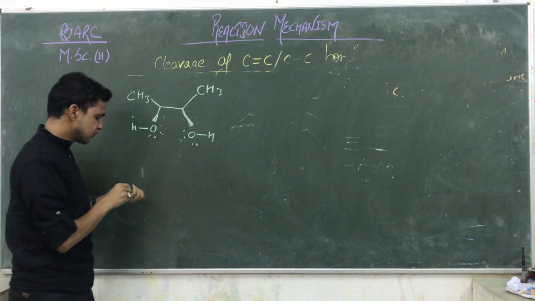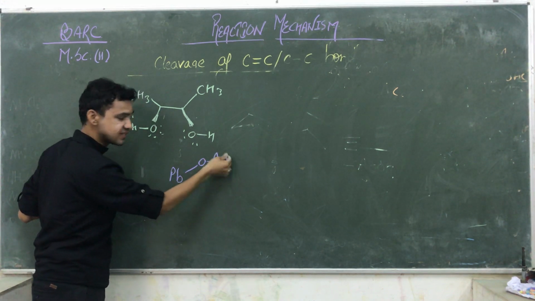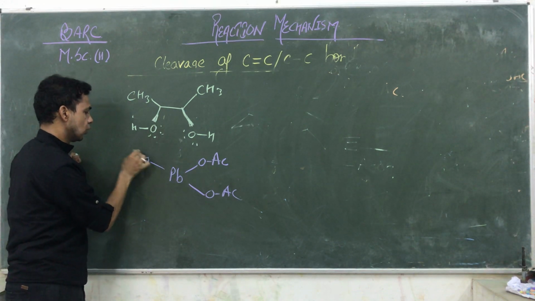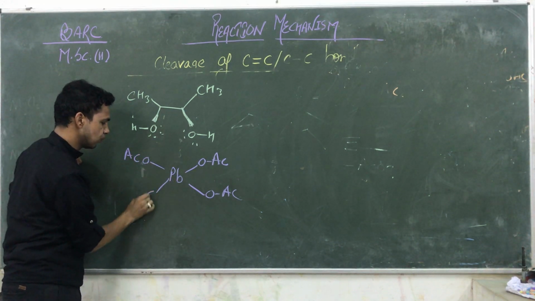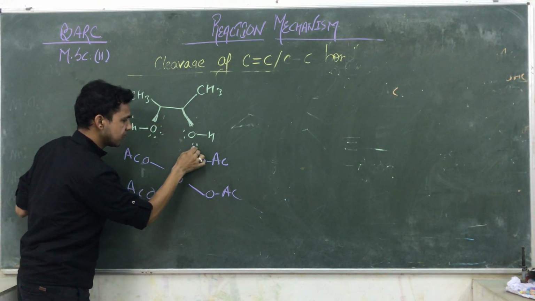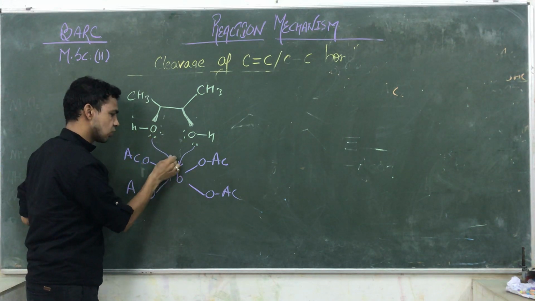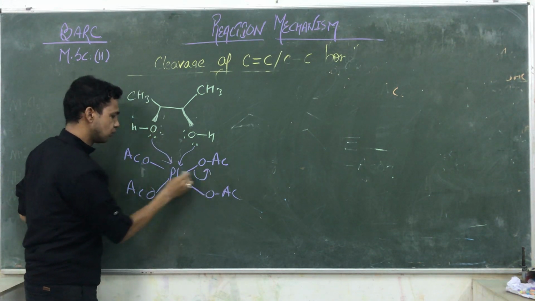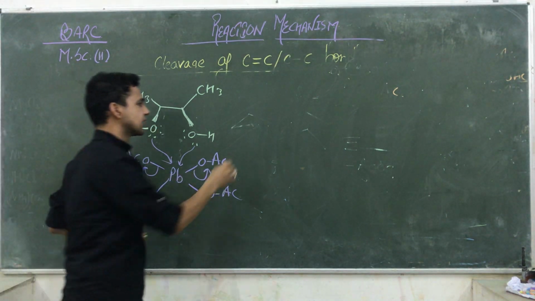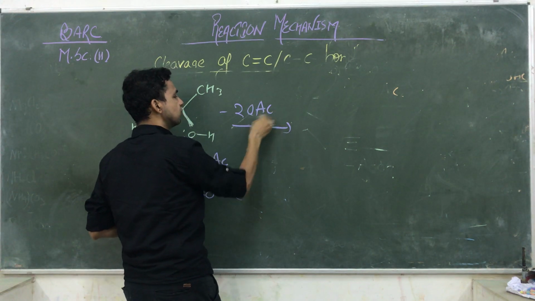So suppose we are taking lead acetate here, Pb(OAc)2. OAc is an acetyl group. Okay. So this lone pair is attacking that lead because lead is positive. Lone pair is also attacking and the OAc is removed outside. इस OAc को गुड लिविंग फॉर्म में ये बाहर निकल जाता है. 2 OAc groups are removed from here.